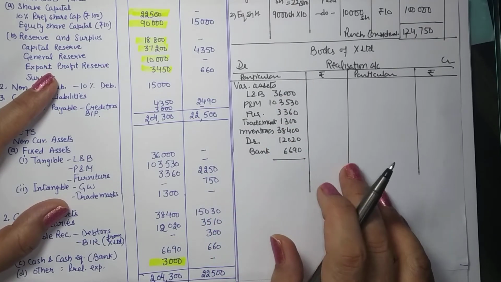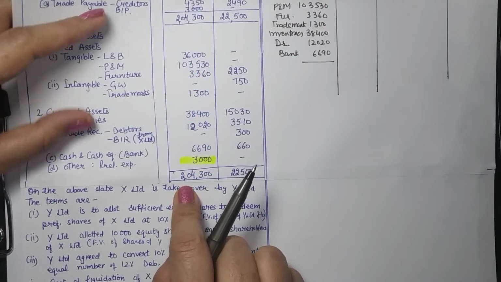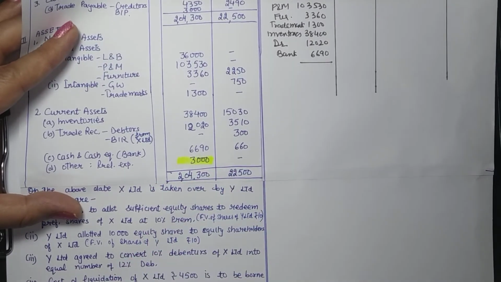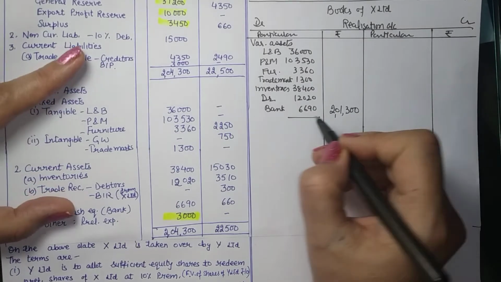So we are to total up the amount. We can use a shortcut. See, the total of the asset side is given, and we know that we have just left one item here. So just leave 3,000 out of this. So 2,01,300 will be the total. It should be the total here.